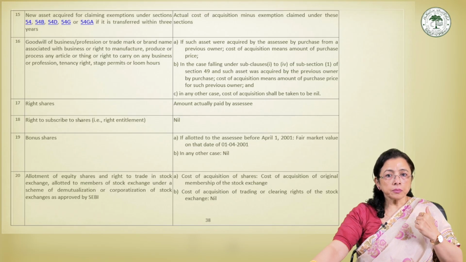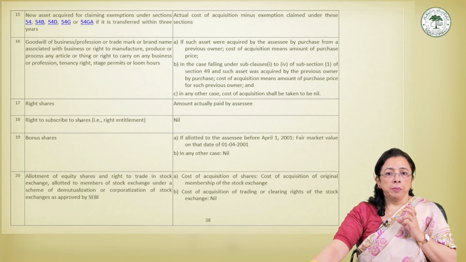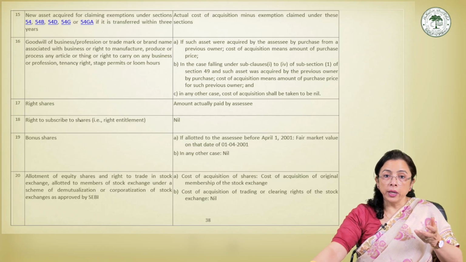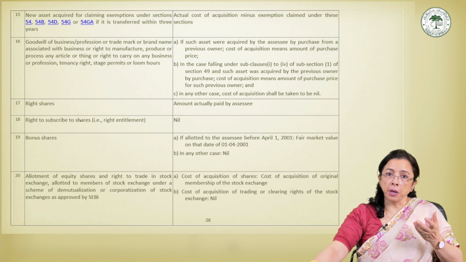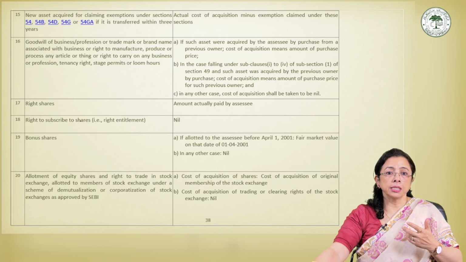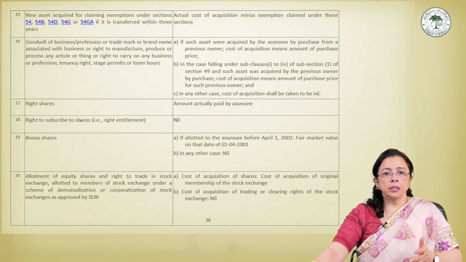Okay. Then next we come to goodwill, trademark, brand name, business rights, tenancy rights, stage permits, and maybe loom hours also. Certain intangible assets may not have a clearly identifiable acquisition cost because they are often self-generated over time. For example, goodwill of a business or profession, trademark, brand name, right to manufacture or process, business rights, tenancy rights, stage carriage permits, loom hours, etc. The law provides very different rules for them depending upon the manner